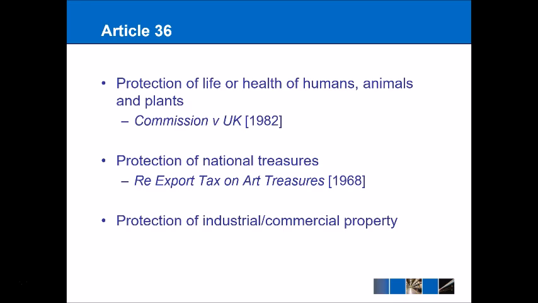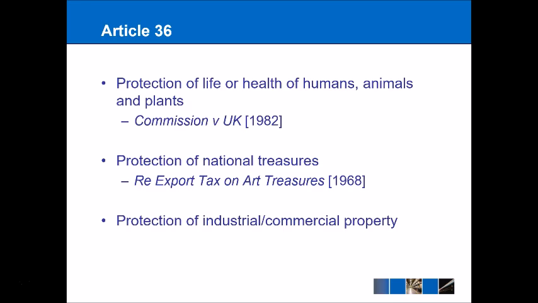And they said that whereas a customs duty under Article 30 wouldn't be allowed, a quantitative restriction or a ban on the number of Italian art treasures exported would be allowed, because it fell within the justifications available under Article 36.